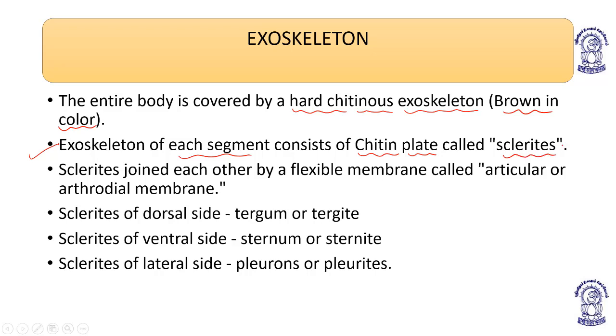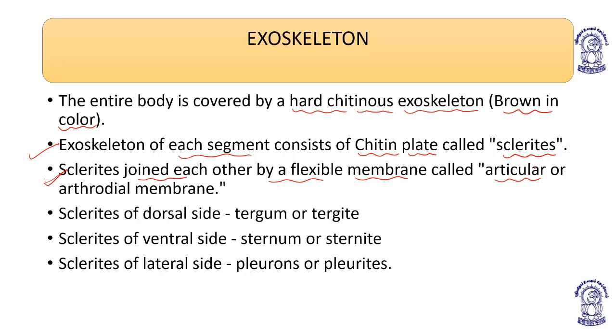Sclerites join each other by a flexible membrane known as arthrodial membrane or articular membrane.